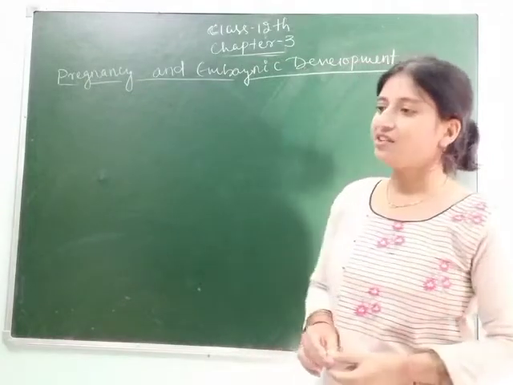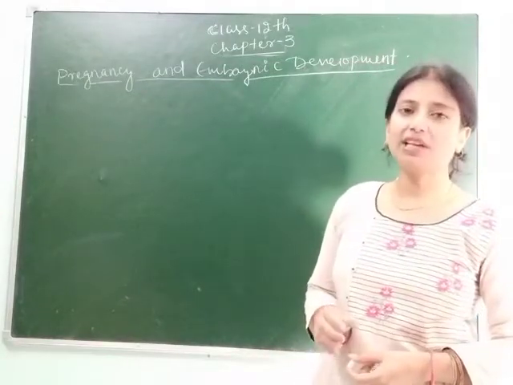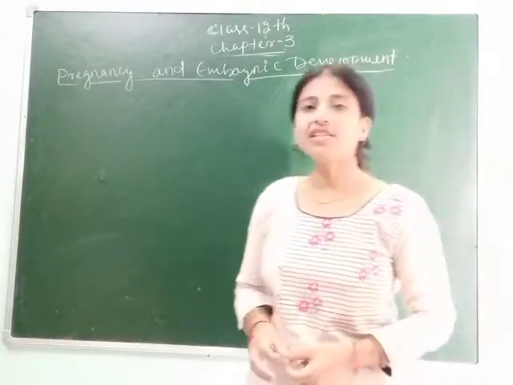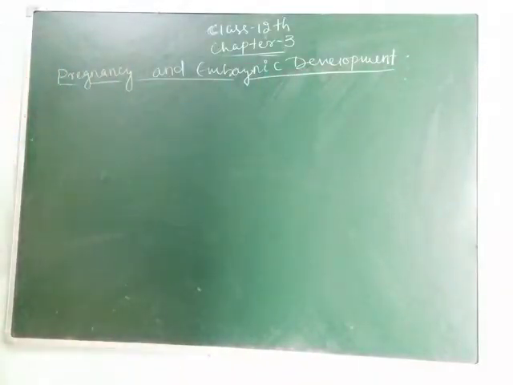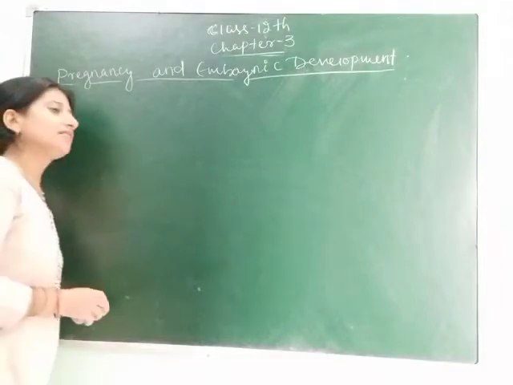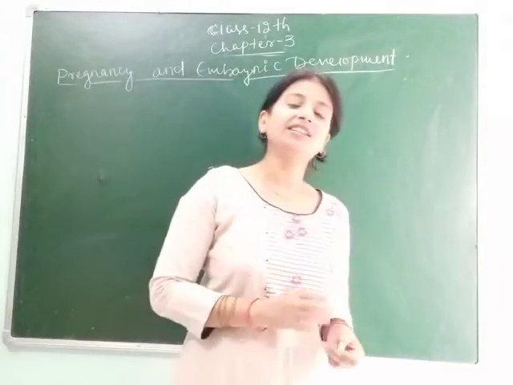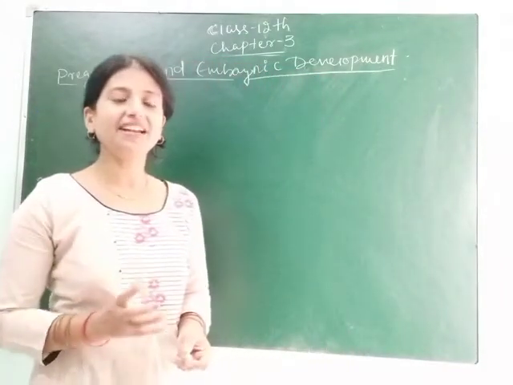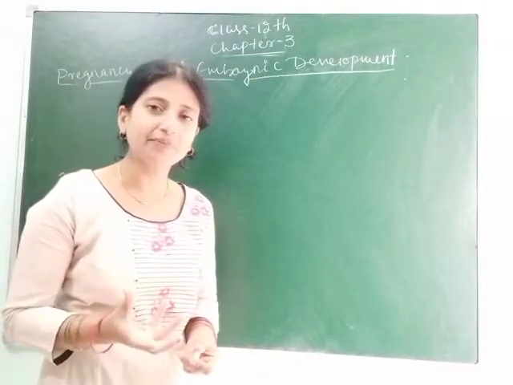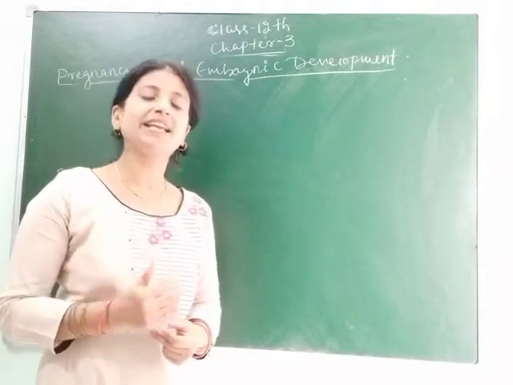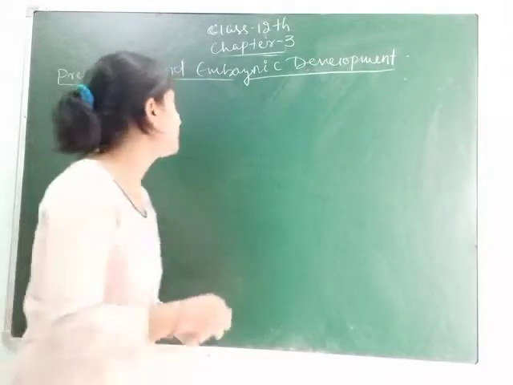In our last class, we have already discussed implantation. Today we will study pregnancy and embryonic development. As we know, after fertilization, the zygote gets implanted on the uterine wall with the help of the placenta. And missing of the menstrual cycle is called pregnancy.